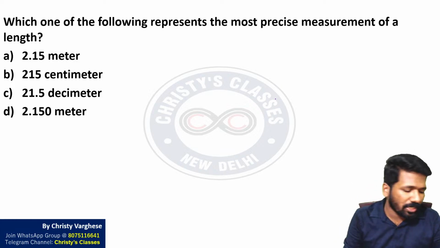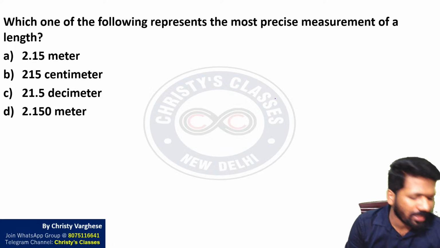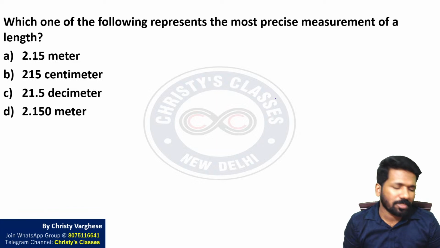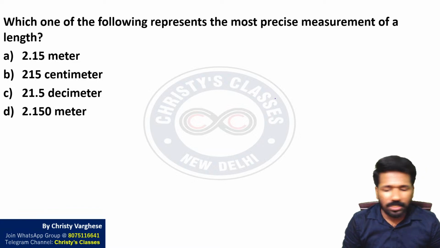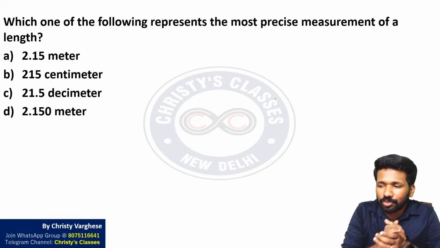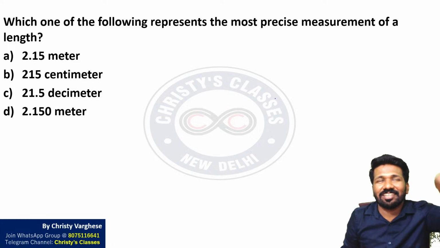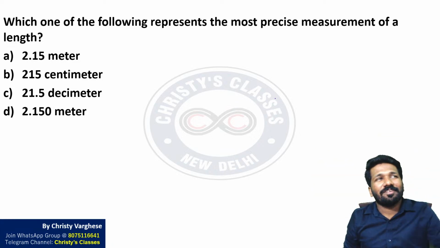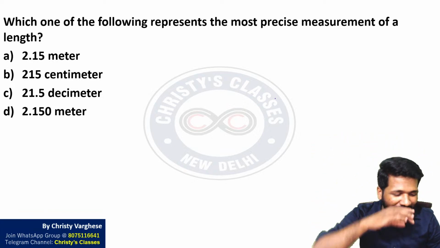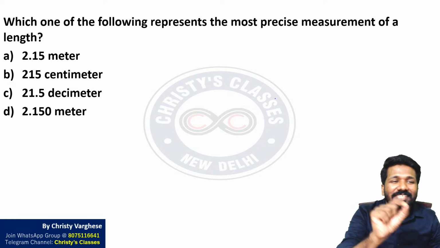Next question is a question on precision. A similar question on precision came three years ago. What is precision, you should understand. Which one of the following represents the most precise measurement of the length. Precision means most... For example, in school days when the teacher is asking a question, you will not say exactly the answer for it, but you will tell all irrelevant data or irrelevant information not related to that question at all, and then the teacher will say be more precise.